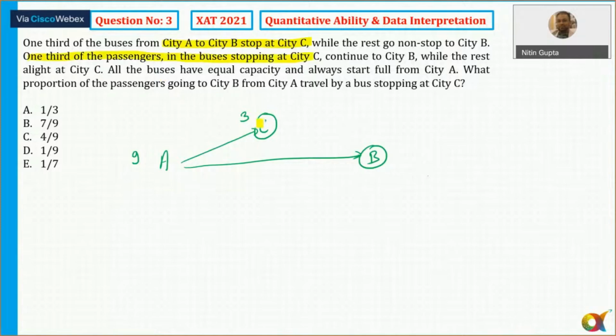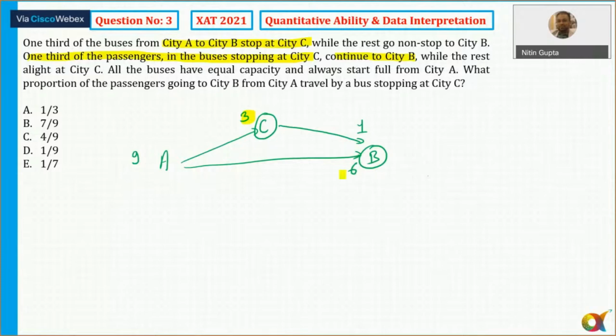Now it says 1/3 of the buses continue to city B after stopping at city C. So total 3 buses are there. It means 1/3 of the passengers in the buses stopping at C continue. So 3 buses full, and one out of these 3, 1 full bus is now going from city C to city B. So one of them is going from city C to city B, and 6 of them going directly from A to B have reached here, while the rest alight at city C.